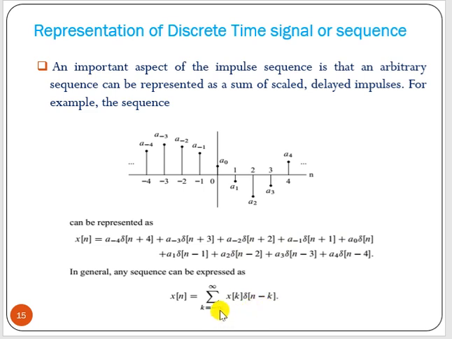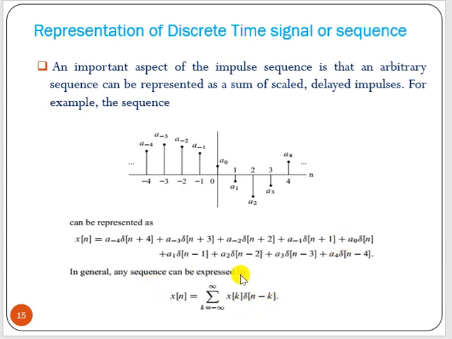K goes from minus infinity to plus infinity. That means k can be 0. If k is 0, that will be x0 into delta n. Now when k equal to 1, x1 into delta of n minus 1. Then k equal to 2, x2 into delta of n minus 2. Now when k equal to minus 1, x of minus 1 delta of n plus 1.